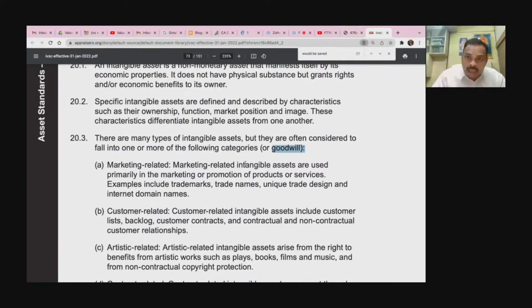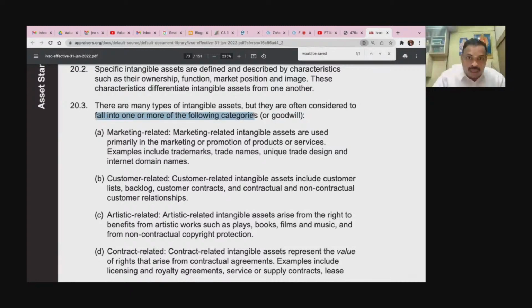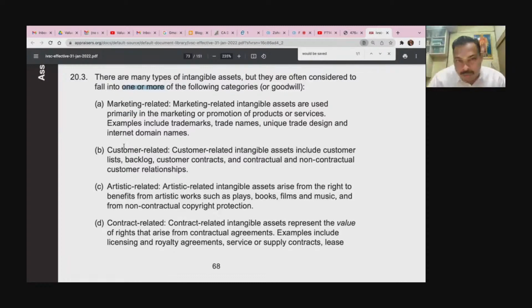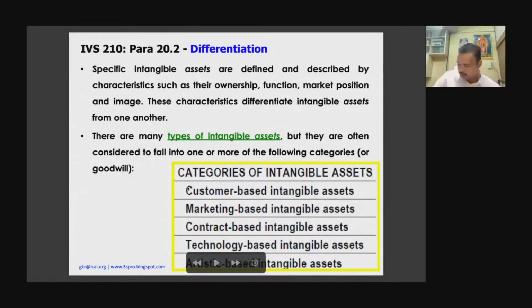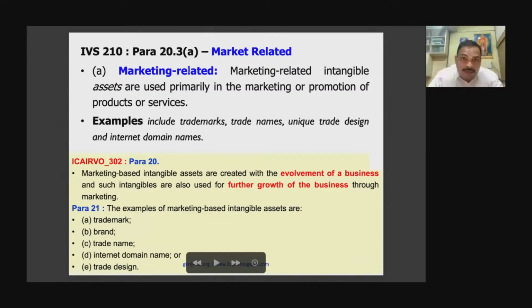And here they will fall in one or more of the following category. Now, why the word one or more? Okay, and I will give examples at that time. You will appreciate. So there are 5 categories, and these are the 5 categories. Even your ICA RVO valuation standards also mention. What is that? Customer based, marketing based, contract based, technology based, artistic based. Now I will come to each one of that. The only difference between IVS and ICA RVO valuation standard is the word will be related. Here in IVS they use a word called marketing related. In ICA RVO valuation standard they will use a word called marketing based. That's the only difference.